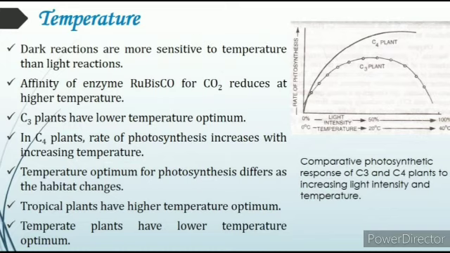Dark reactions are more sensitive to temperature than light reactions. The affinity of the enzyme Rubisco for carbon dioxide reduces at higher temperature. C3 plants have a lower temperature optimum. In C4 plants, the rate of photosynthesis increases with increasing temperature. The temperature optimum for photosynthesis differs as the habitat changes. Tropical plants have a higher temperature optimum. Temperate plants have a lower temperature optimum.